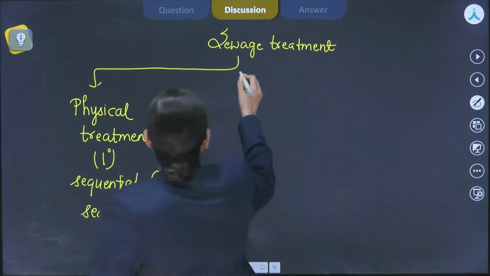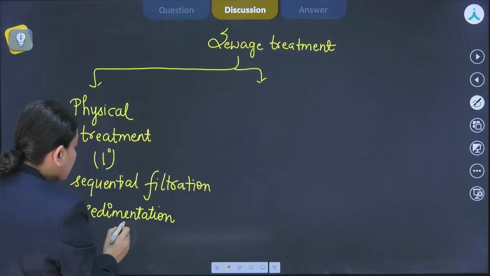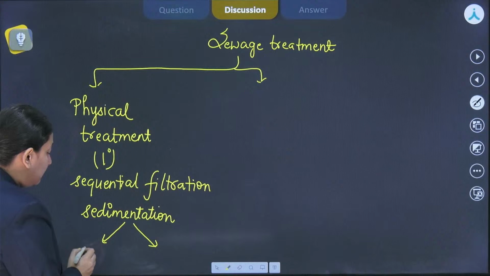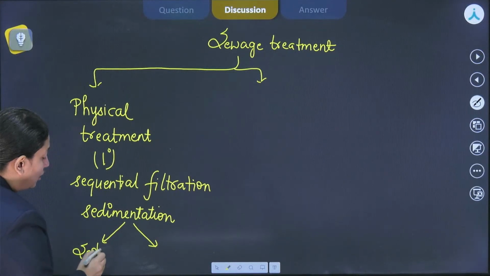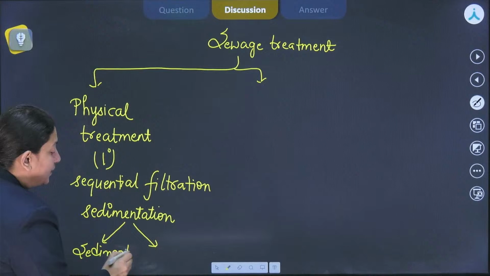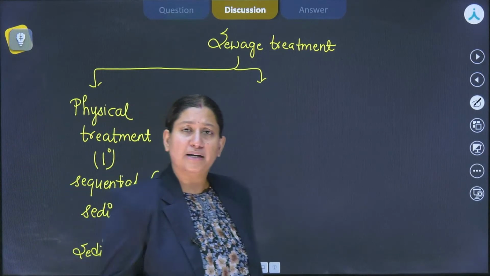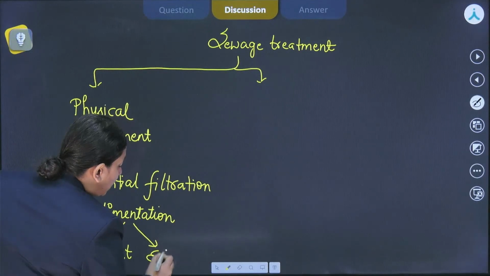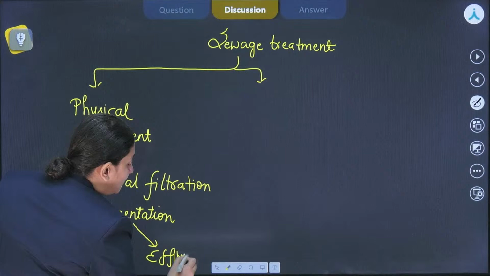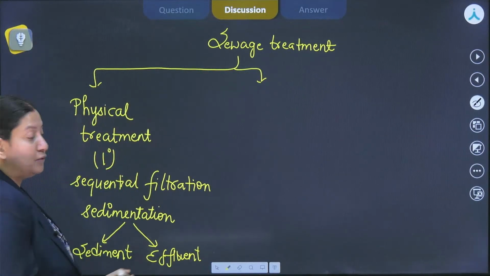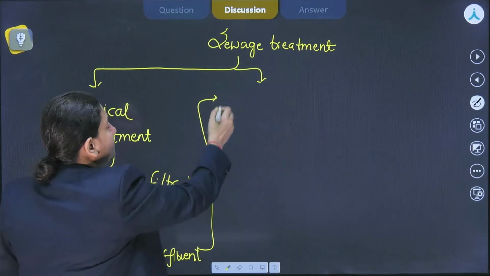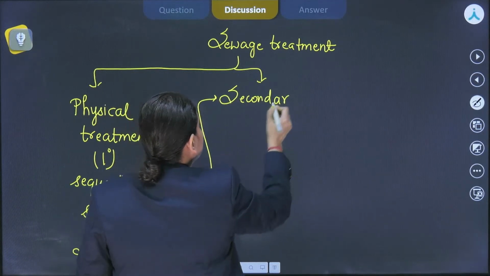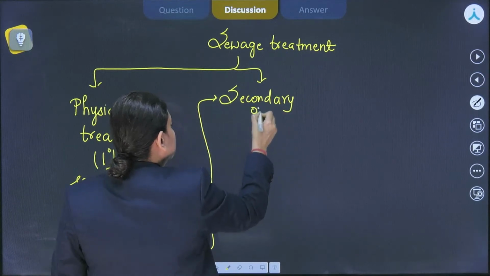Then we undergo. So from here, of course, we'll be getting 2 things when the primary treatment is being done. One will be the sediment, the solid particles, which could be used for leveling of the ground and so many other purposes. And another thing that we are going to get from here is the effluent, the primary effluent. This primary effluent will undergo the next set of treatment, which is secondary treatment, also known as biological treatment.